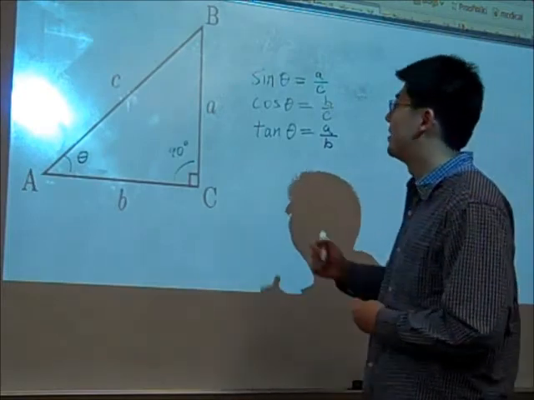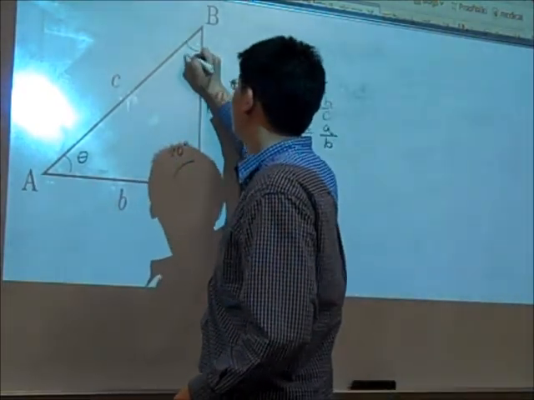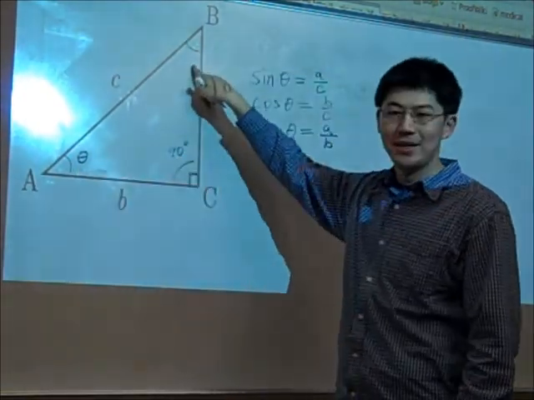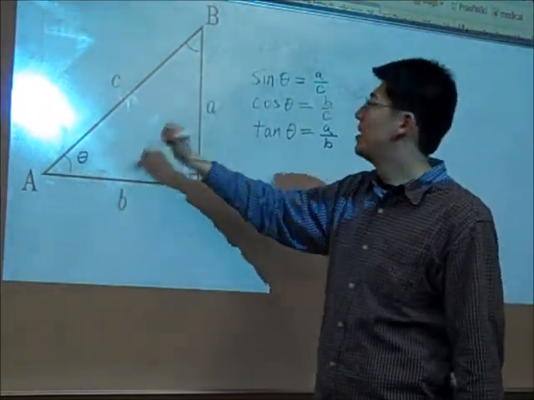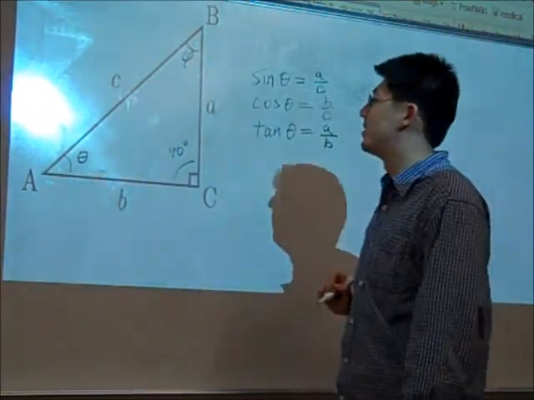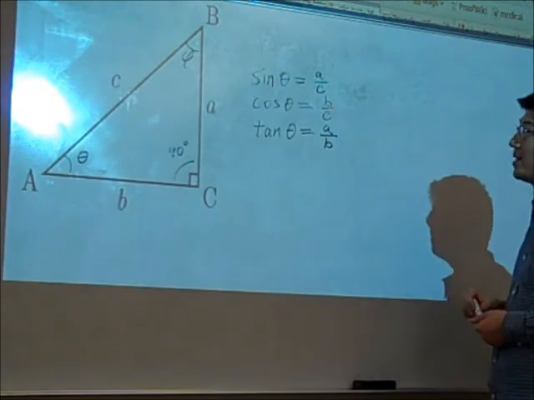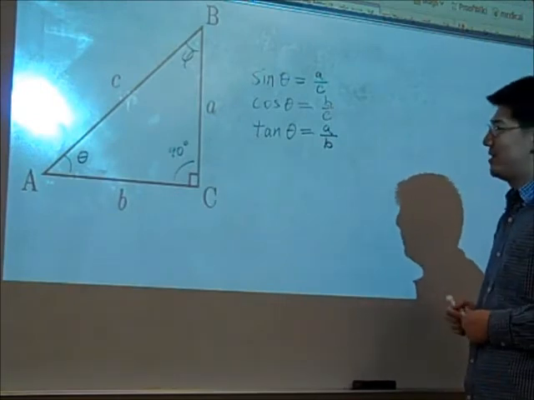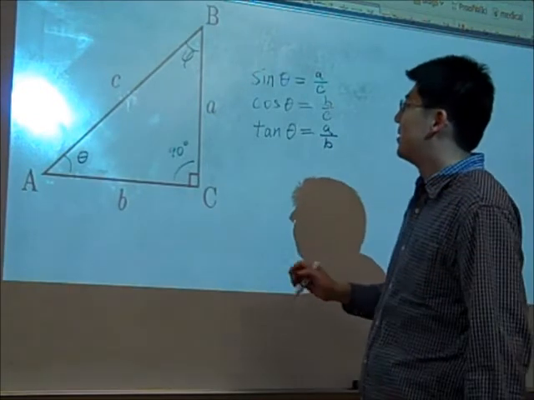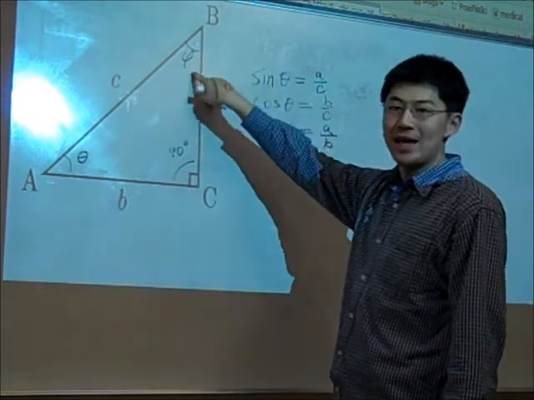Now, one other thing I want to mention is that in a right triangle, there are two other angles that are not 90 degrees. So we labeled this one theta, but we can also label this one something else, like phi. Now, how are these related? Well, they're actually related very nicely. So let's look at what the sine of phi is equal to.